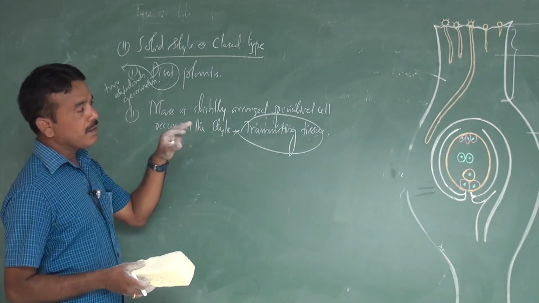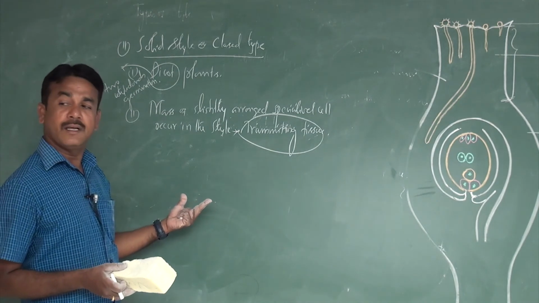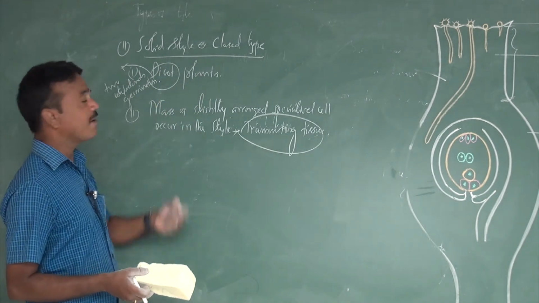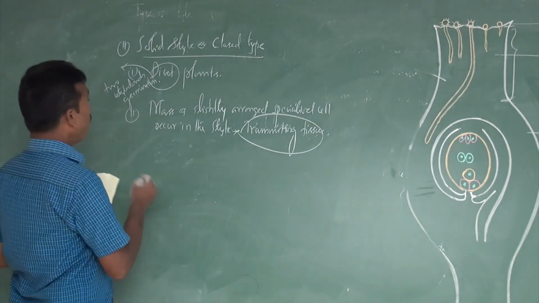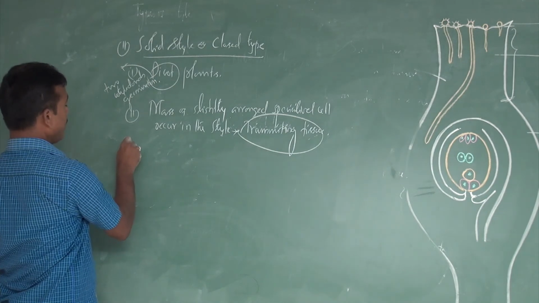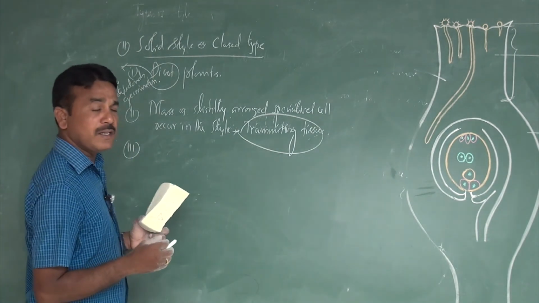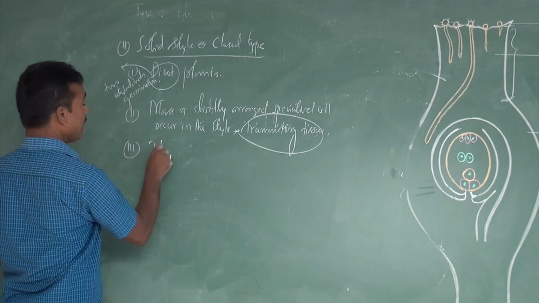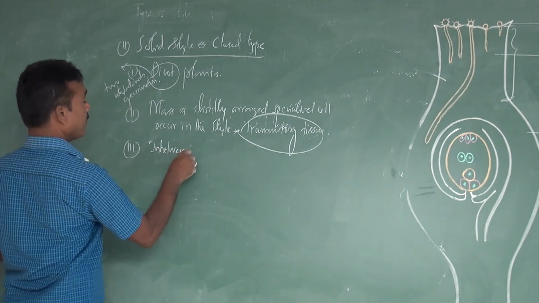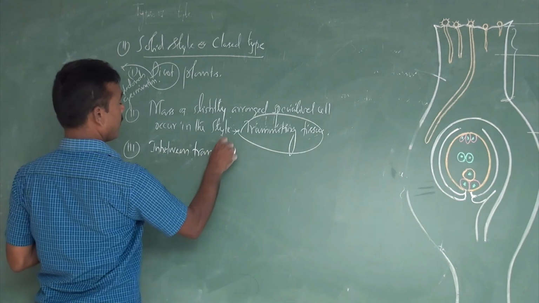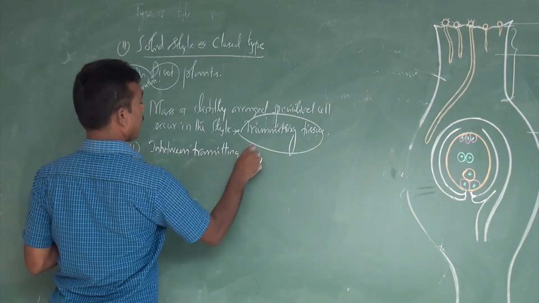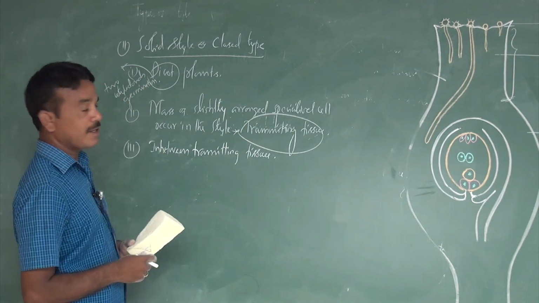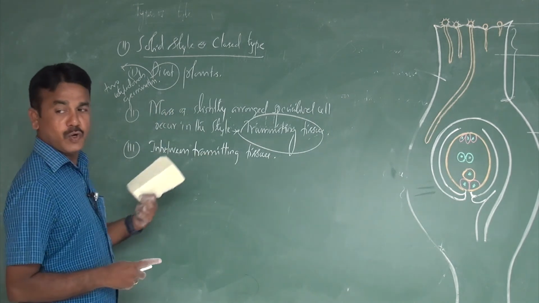The place or the component may differ, but the work is the same in the hollow style as well as the solid style. The solid style grows in between transmitting tissue. That is the characteristic feature of the solid style, also called the closed type.